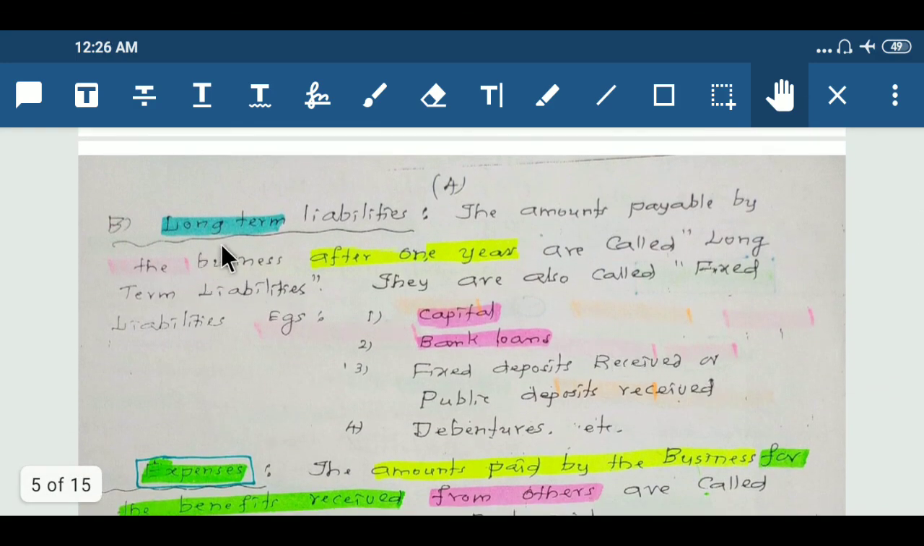Next classification, long-term liabilities. The amounts payable by the business after 1 year are called long-term liabilities. They are also called fixed liabilities. For example, capital, bank loans, which means more than 1 year, fixed deposits received or public deposits received, debentures, etc. are the long-term liabilities.